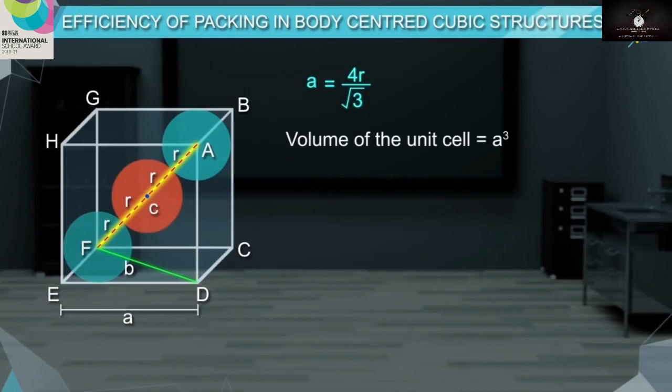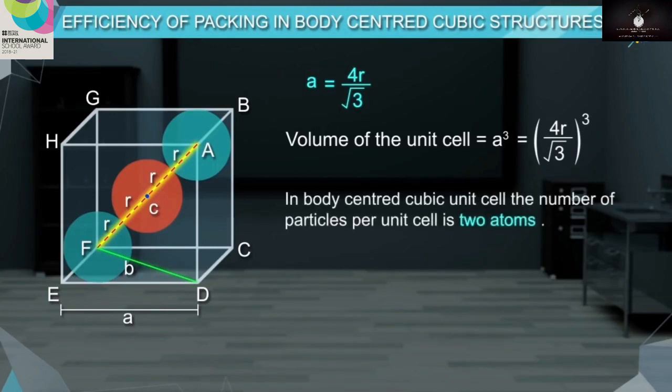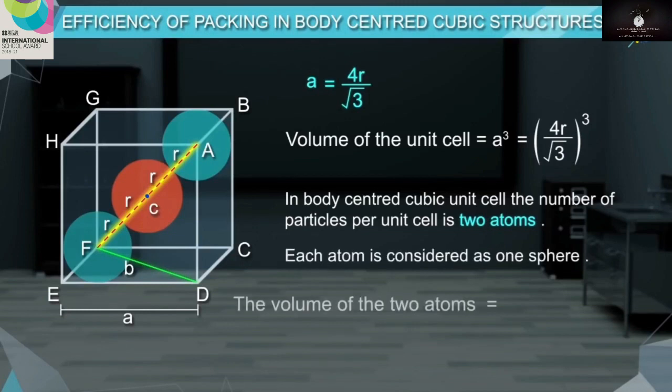Volume of the unit cell is equal to A cube, which is (4R by square root of 3) the whole cube. In a body-centered cubic unit cell, the number of particles per unit cell is 2 atoms. Each atom is considered as one sphere. The volume of the 2 atoms is equal to 2 into 4 by 3 pi r cube, which is 8 by 3 pi r cube.